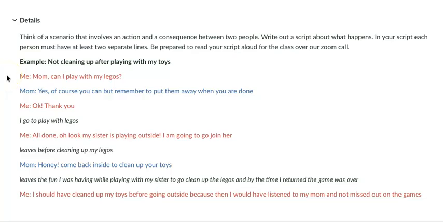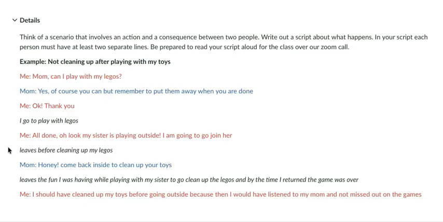I'm going to read it now. Me: Mom, can I go play with my Legos? My mom: Yes, of course you can, but remember to put them away when you are done. Me: Okay, thank you. And then I leave and go play with my Legos. Me: All done. Oh, look, my sister is playing outside. I am going to go join her. I leave before cleaning up my Legos.